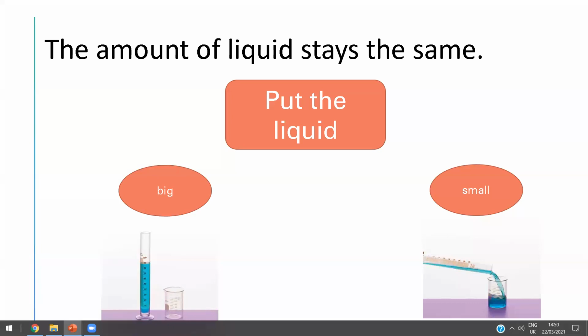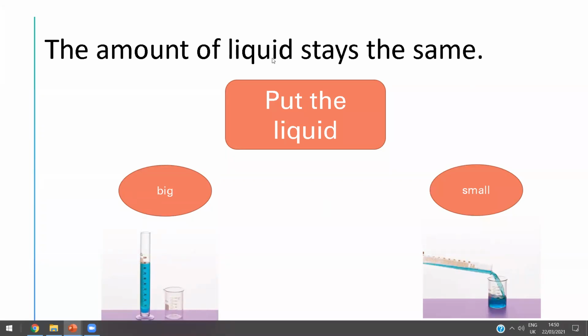So what about the liquid? When we put the liquid in a big container or in a small container, does the amount of liquid change or no? Adil, where are you? Is it a change or no? Change. Look, honey, if you have a bottle of water, you pour it in a big cylinder or big container or in a small container. Now what happened?